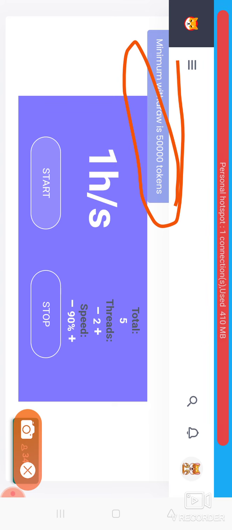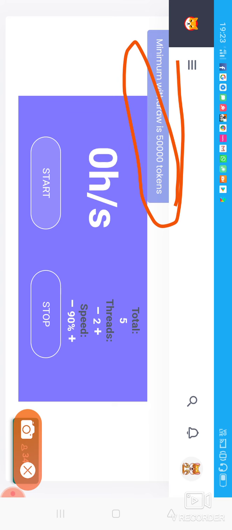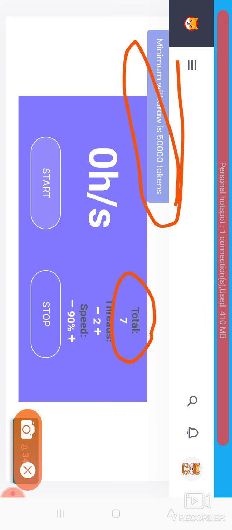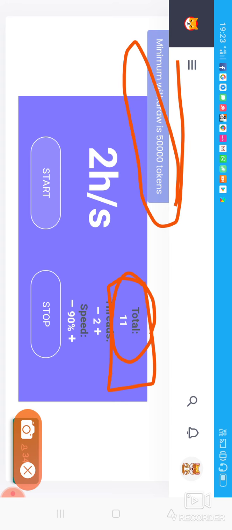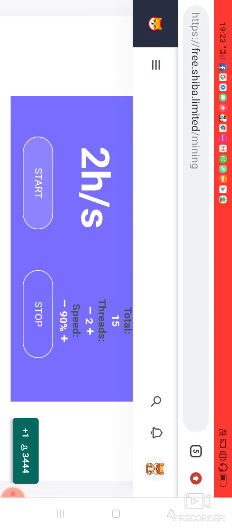You can see over here the total. You have to come to 50,000 to withdraw. The minimum withdrawal is 50,000. So this is the mining one.